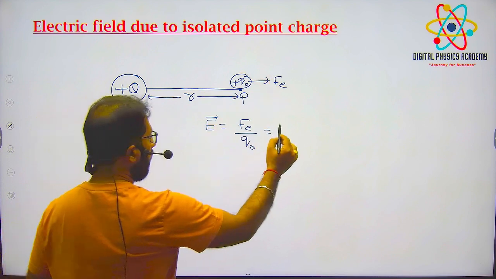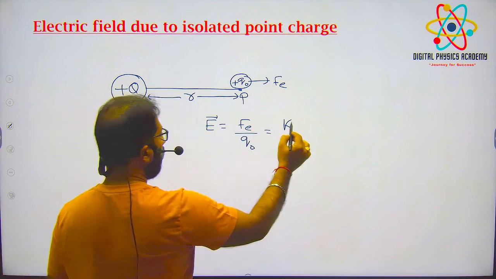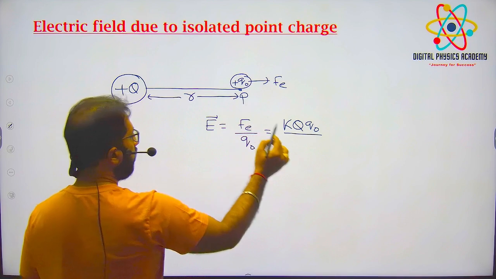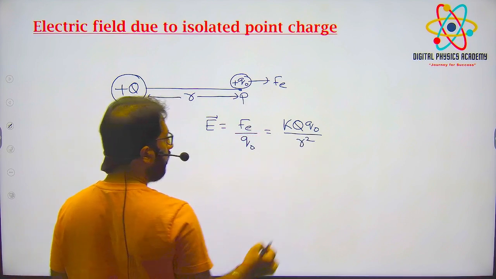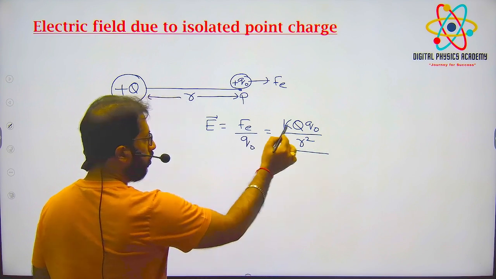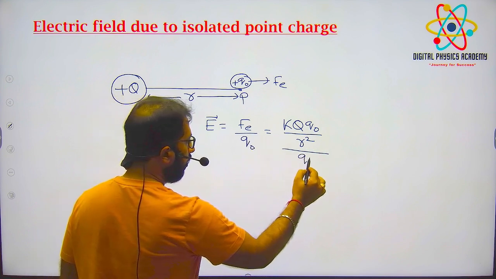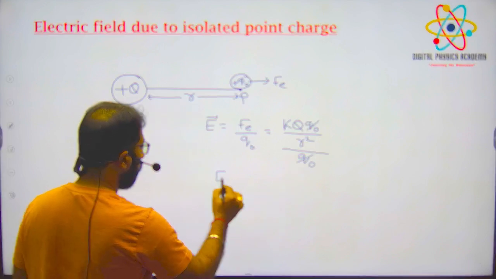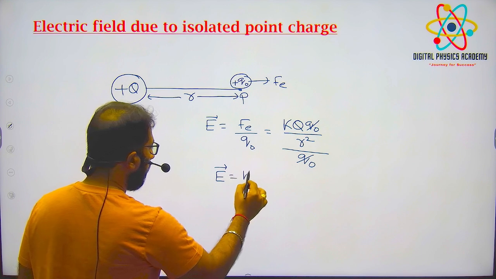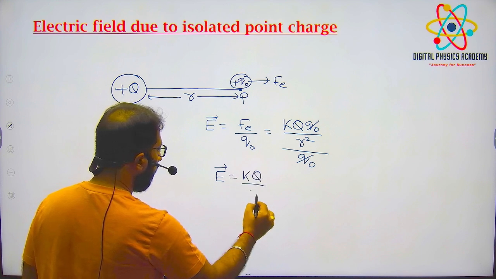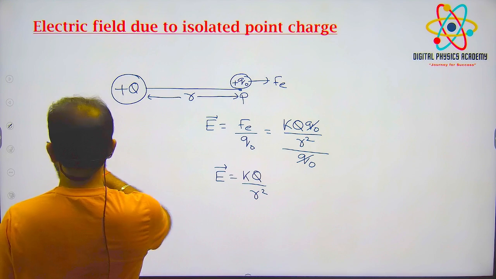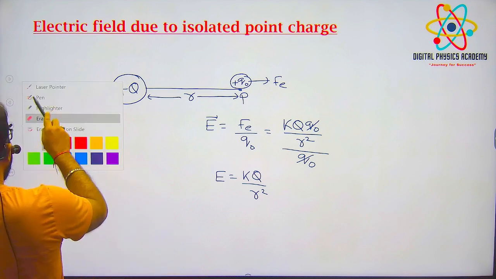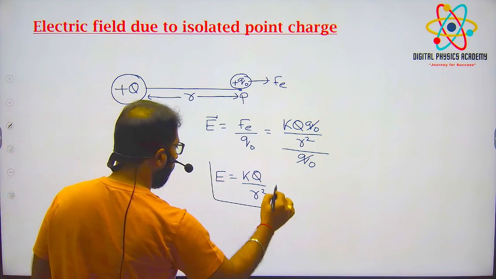Anybody? K capital Q, Q naught by distance between them is R square, right? Upon, this is the electric force upon the charge Q naught. So Q naught cancels. Therefore, the electric field formula came: K q by r square. K q by r square is the formula for electric field intensity.